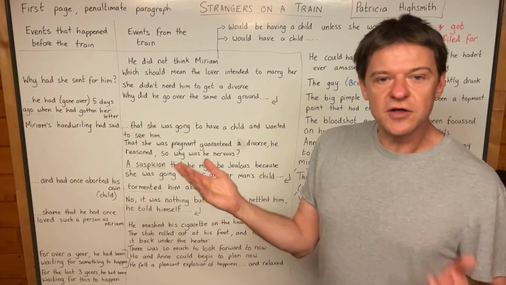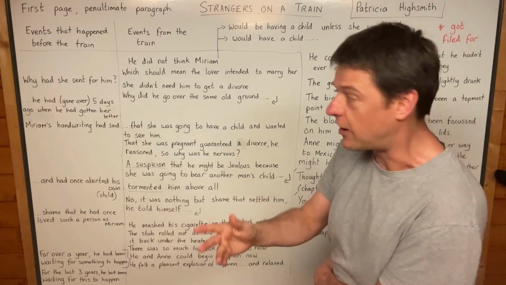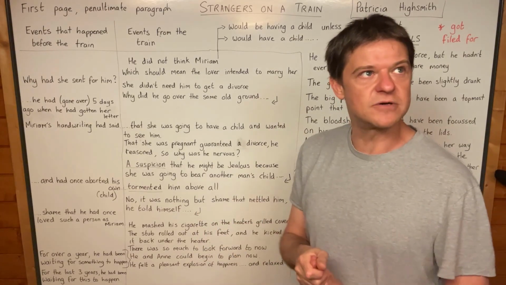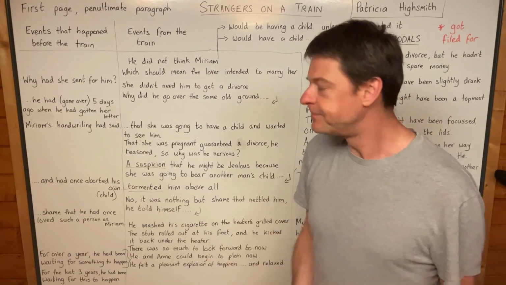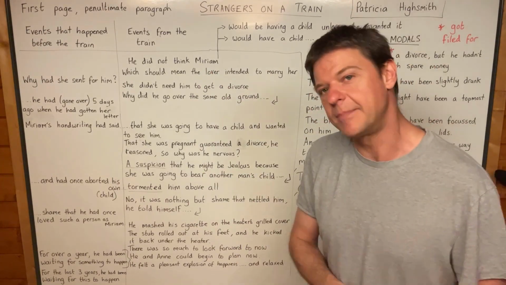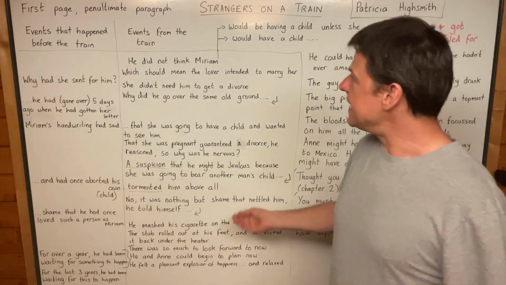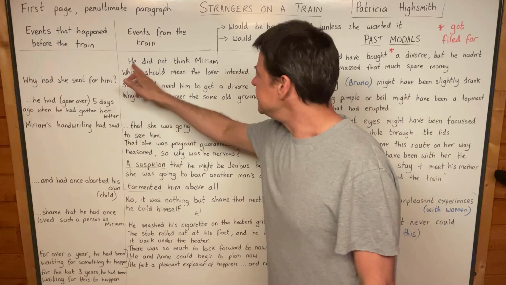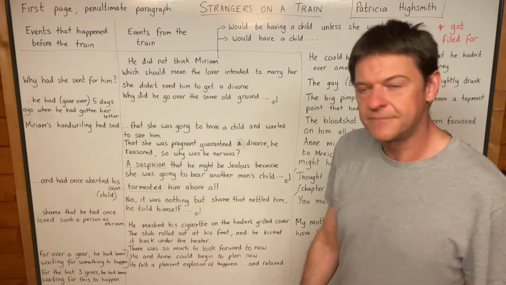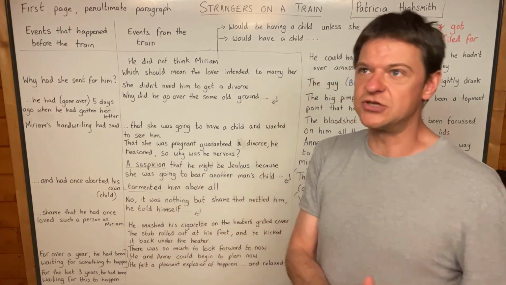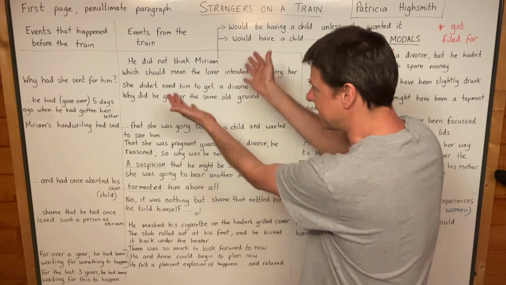So we start with one of our main guys, one of the strangers on a train. His name is Guy, and he is thinking about a previous relationship that he had with a woman called Miriam, and he's clearly not happy about how this relationship ended. And we hear, while he's sitting on the train, "He did not think Miriam would be having a child unless she wanted it." So this woman that he had a relationship with, she is now going to have a baby, or she was having a baby.